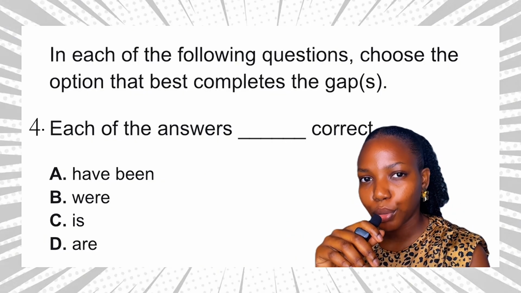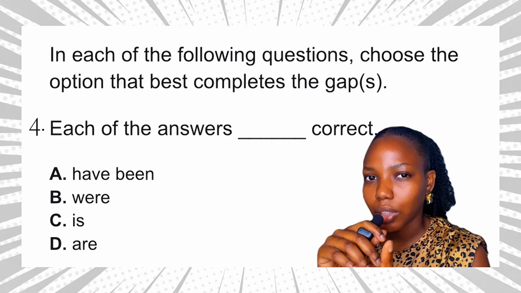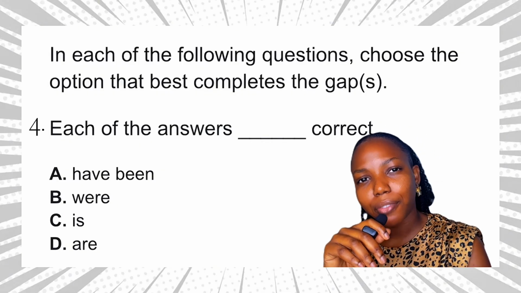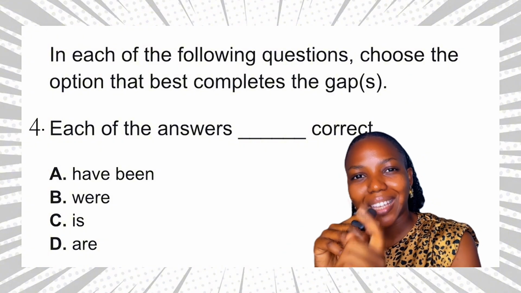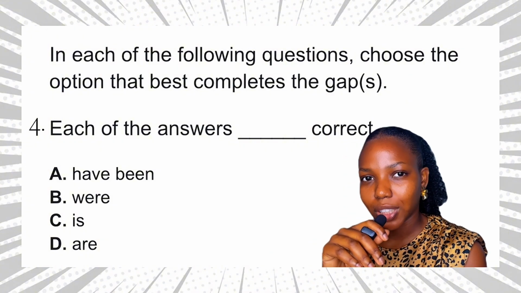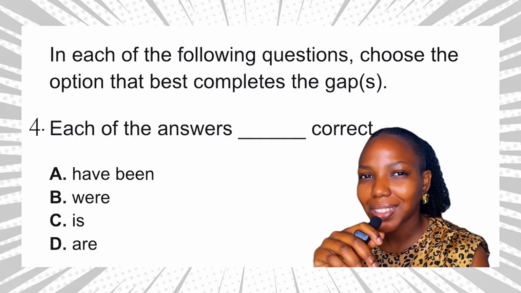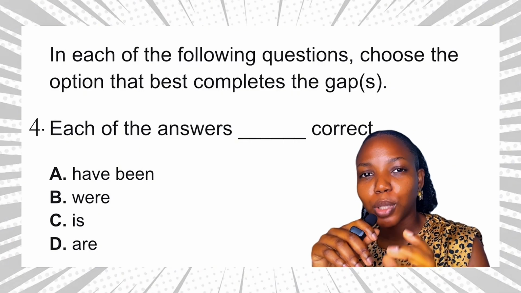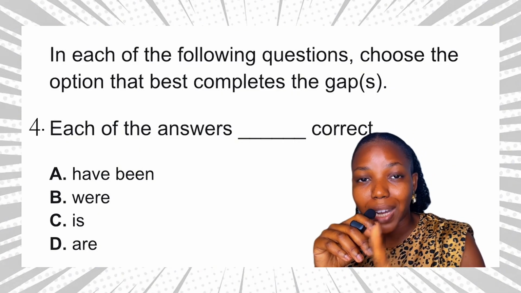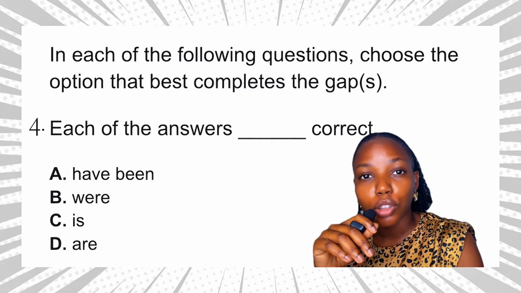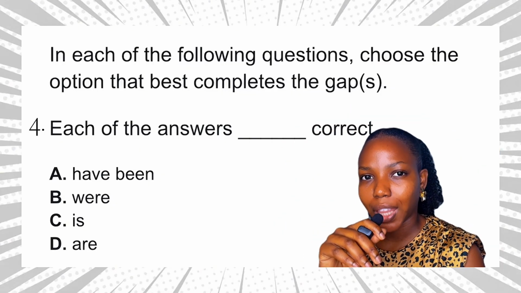Houses, plural, has, singular. Another example, every one of the students is present. Students, plural, is, singular. Now, why is this so? It is because we are talking about one person or one item at a time, not the whole group together.